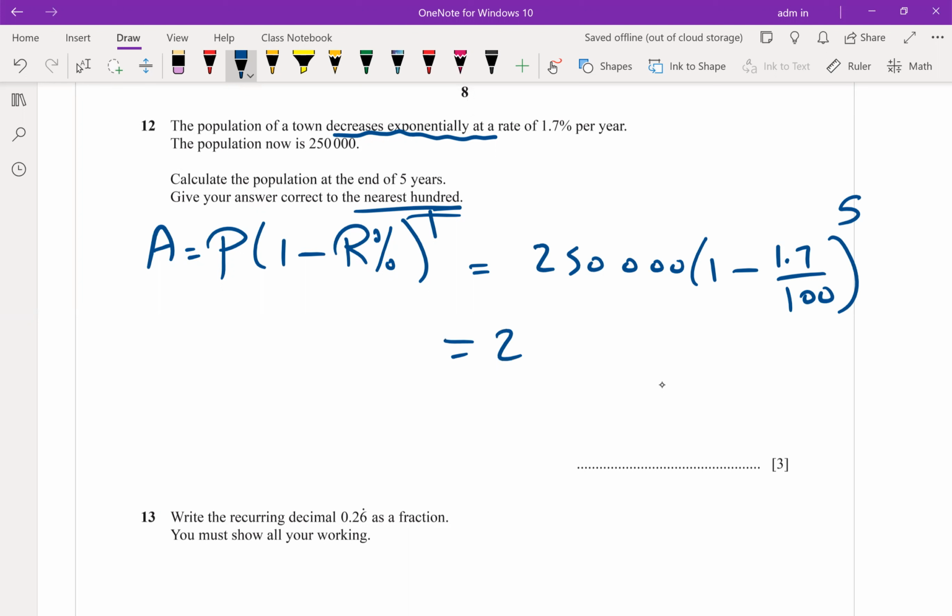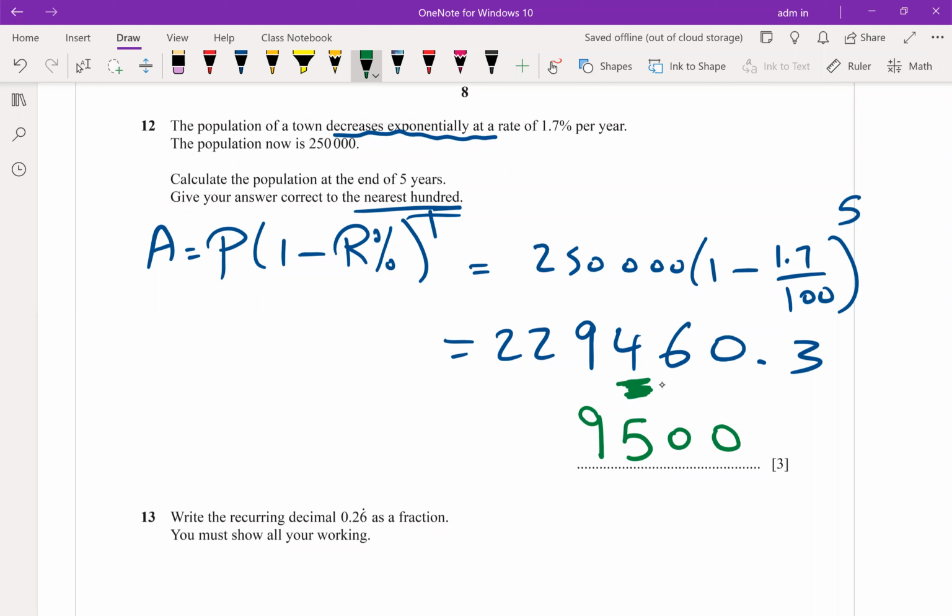So the final answer? How to write your answer rounded to the nearest 100? Where is the 100 digit? The 100 digit is 4. 6 add 1 to 4 or not? It will be 5. The right side will be zeros, the left side will be the same.